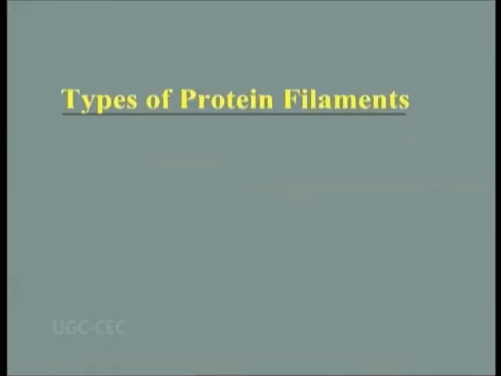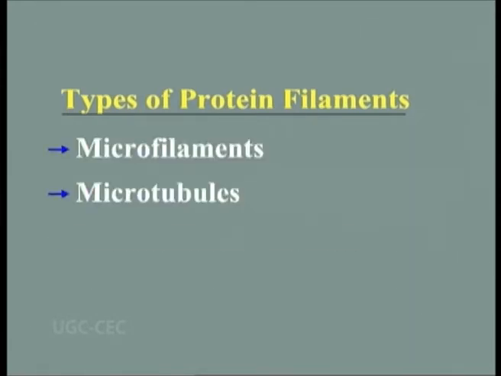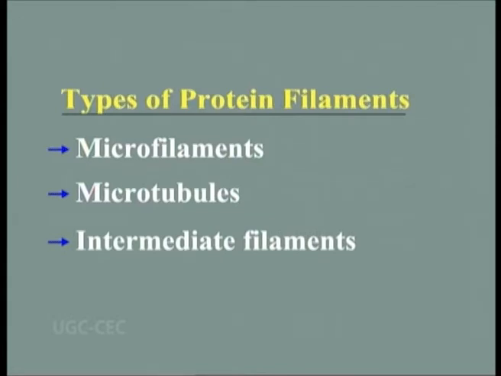The cell materials flow within the paths defined by the membrane walls and tubules, and traffic from one organelle to another is highly regulated. The three types of protein filaments found in the cytoskeleton include the microfilaments, microtubules, and the intermediate filaments. These perform a variety of specific cell processes and functions.